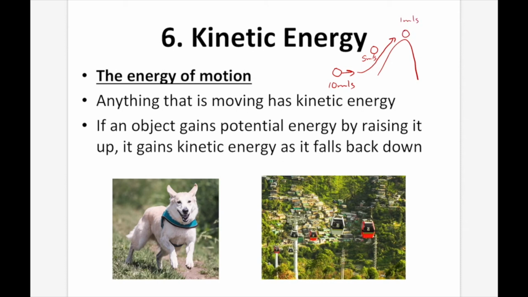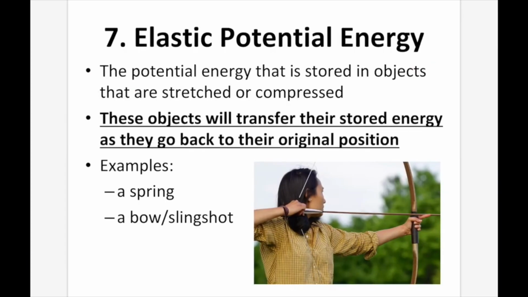And this is an excellent example of an energy transformation. As that object then descends back down the hill, it's going to gain its speed up again, and so its kinetic energy is going to increase as it goes down the hill. So kinetic energy is the energy of motion. More motion, more energy.